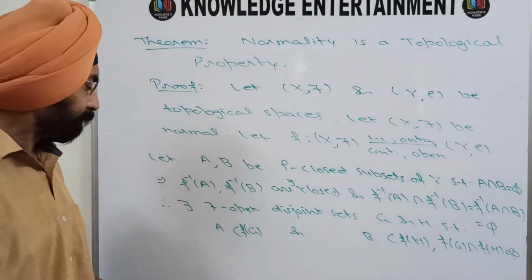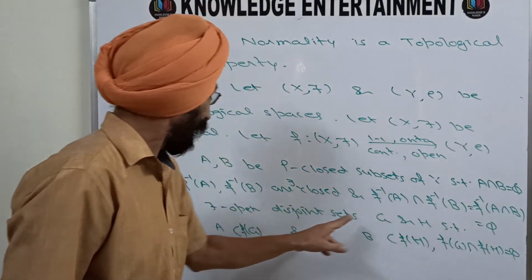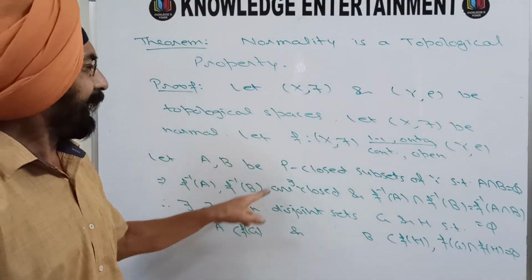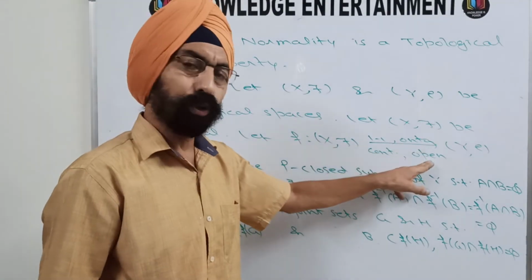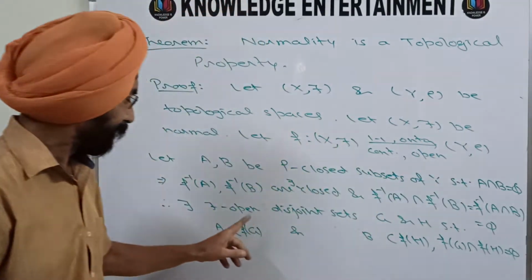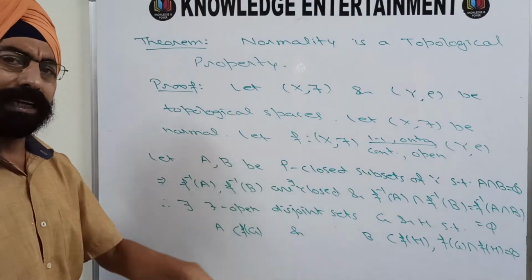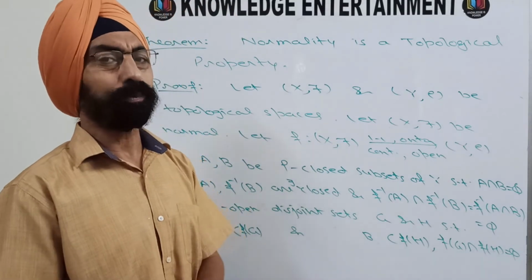Once again, look at G and H, they are tau-open, and your map F is an open map. If the map is open, that means the image of an open set is open. G and H are tau-open, so their images FG and FH are rho-open. So what have you obtained now?